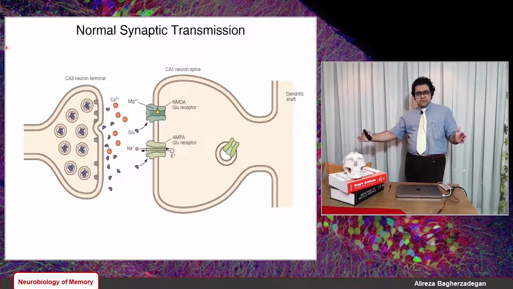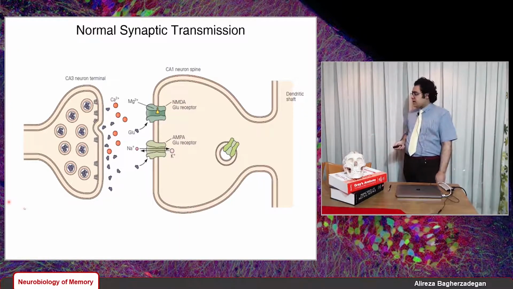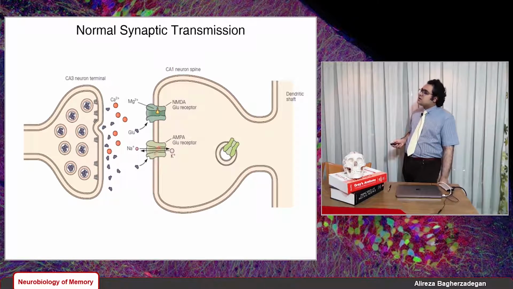It's a very long name, and I have to thank the scientists who came up with an abbreviation for this receptor, AMPA. So we call it AMPA. And these AMPA receptors are also glutamate receptors, but they don't have that magnesium ion. So once the glutamate binds to them, they open, and ions can get in.